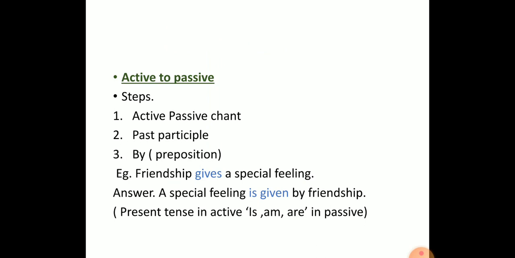Friendship gives a special feeling. Now, in this sentence, what do we need to follow first? We need to find the subject first, then the object, then recognize your action verb. And also see which tense your action verb is in, present, past, or future. Accordingly, set your answer. So here you can see friendship is the subject, a special feeling is the object, because the noun or pronoun before the verb is the subject and the noun or pronoun after the verb is called the object. Hence, gives is your action verb.